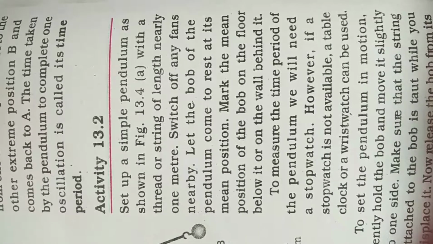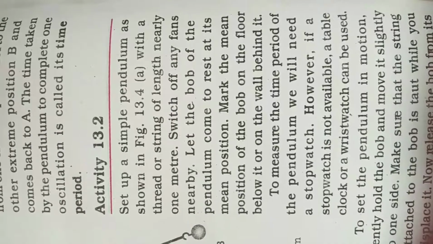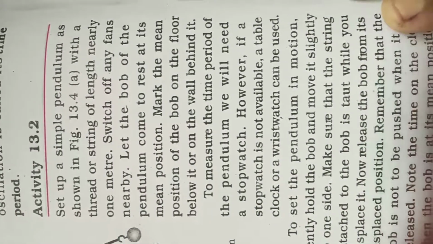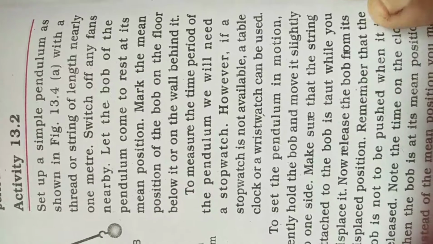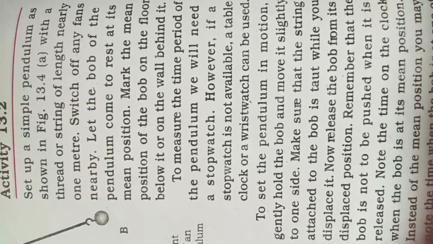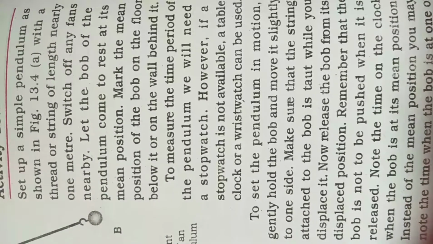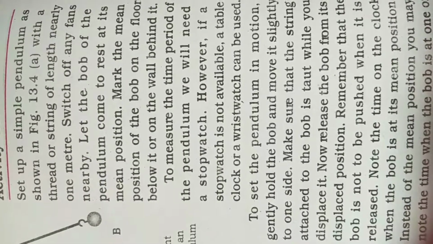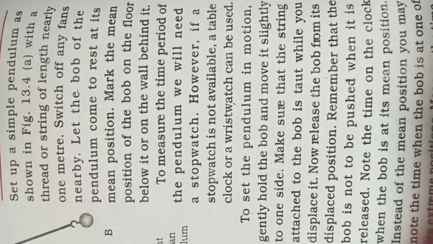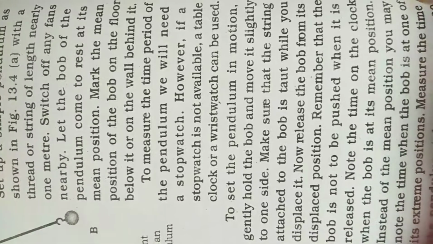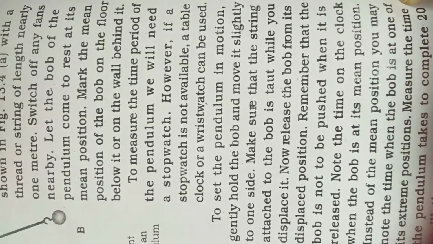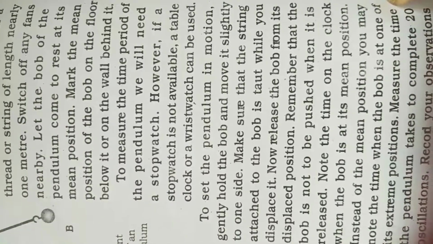To measure the time period of the pendulum, we will need a stopwatch. However, if a stopwatch is not available, a table clock or a wristwatch can be used. To set the pendulum in motion, gently hold the bob and move it slightly to one side. Make sure that the string attached to the bob is tight while you displace it. Now release the bob from its displaced position. Remember that the bob is not to be pushed when it is released.